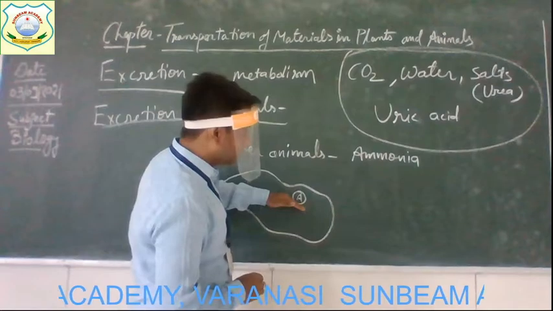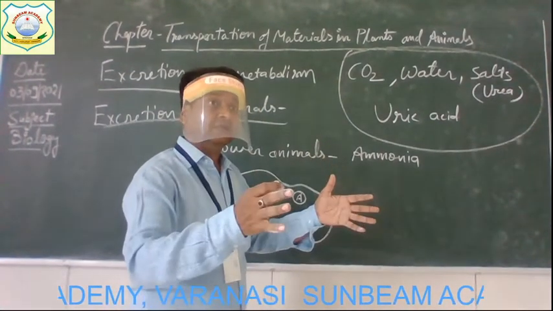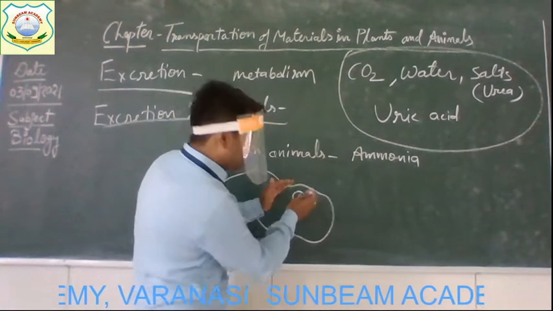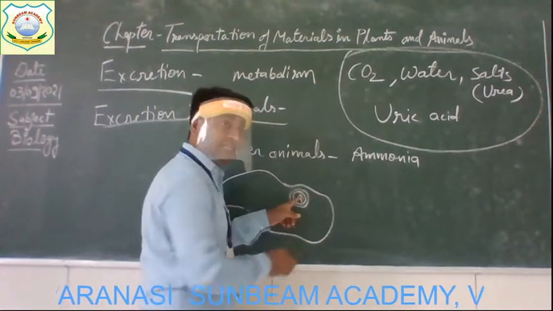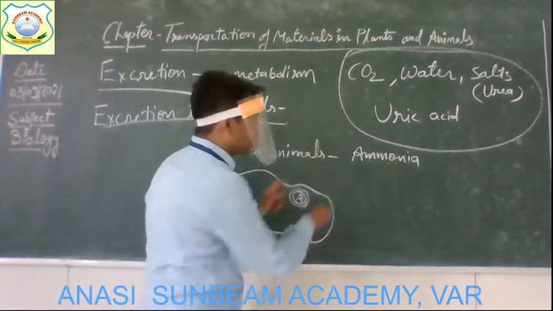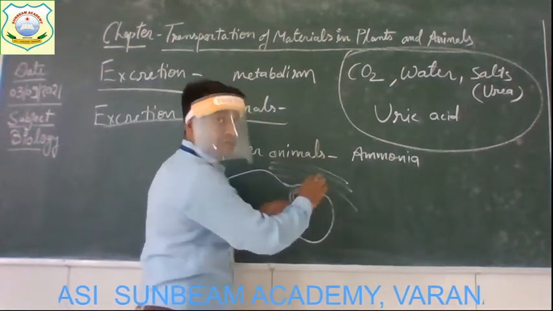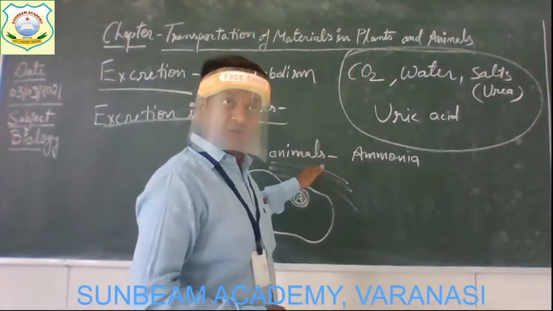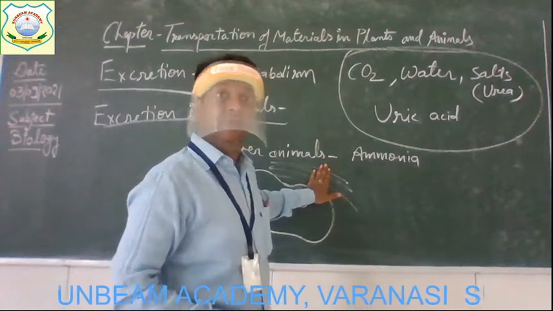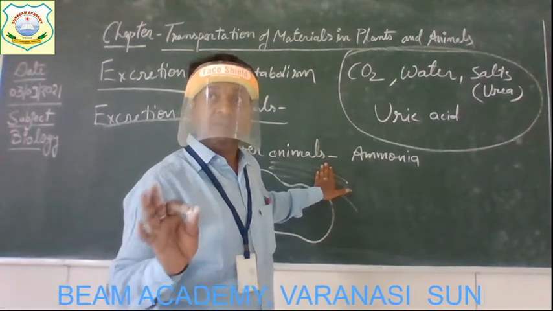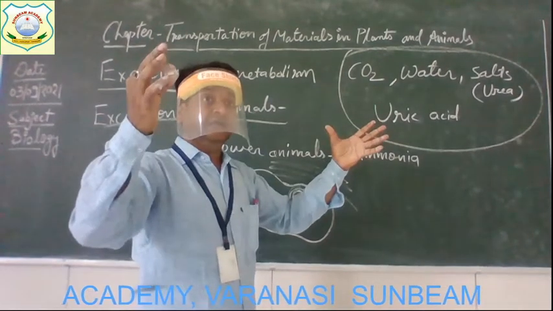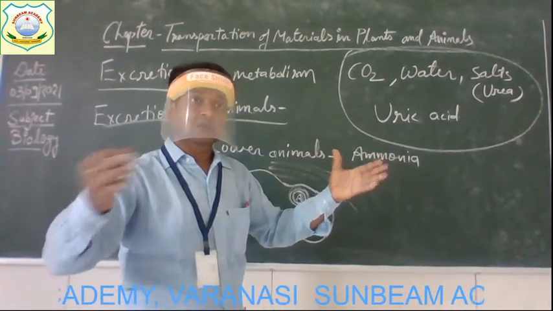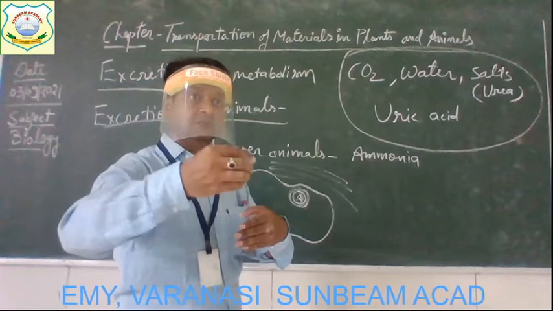This ammonia gets accumulated in the body. So what happens? The concentration of ammonia increases inside the body as compared to the outside water. Outside the body, in the water, the concentration of ammonia is less, and inside it increases due to cellular respiration. So the process of diffusion occurs.